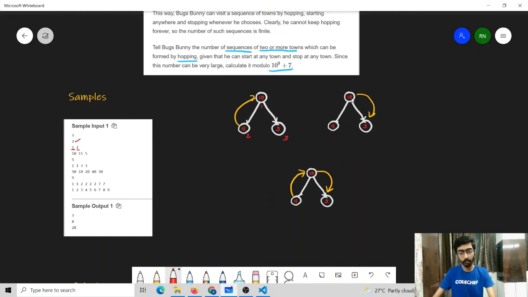Similarly, we can move from this node to this node. And there exists one more path which starts from node number 2, then goes to node number 1 and then goes to node number 3. Note that both of the conditions given in the problem are satisfied. And we can see that these are the only 3 possible sequences that can be formed. So the solution for this test case will be equal to 3.